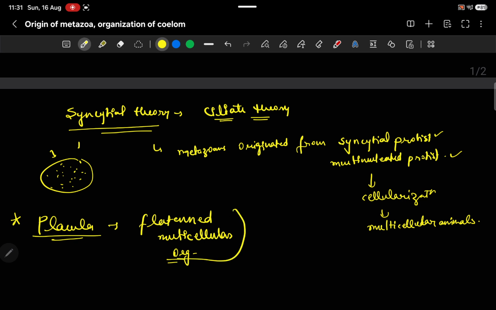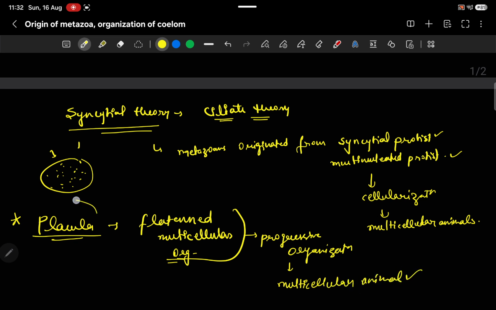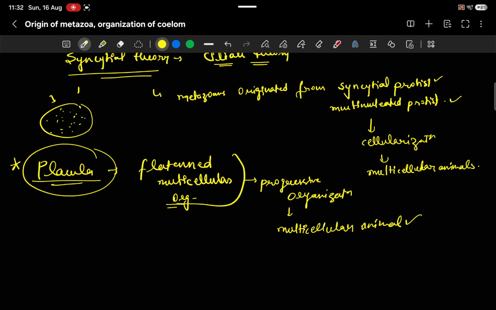From this flattened multicellular organism, through progressive organization, multicellular animals originated. So placula is also to be kept in mind. Besides that, gastraea, we know, from blastaea to gastraea. So these are the 2-3 theories that are important for the origin of metazoans.